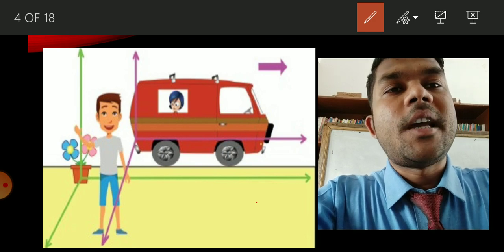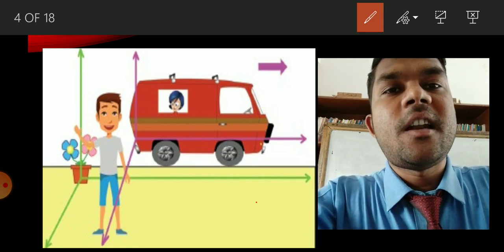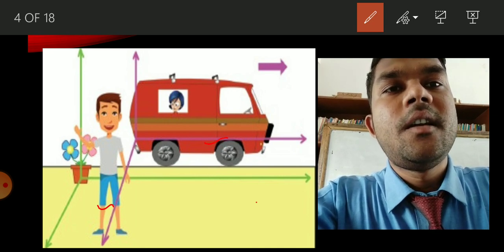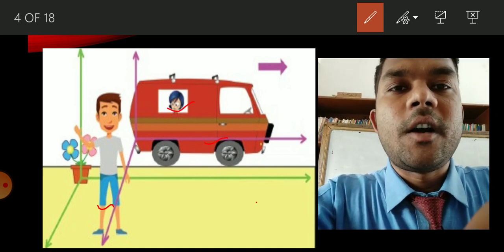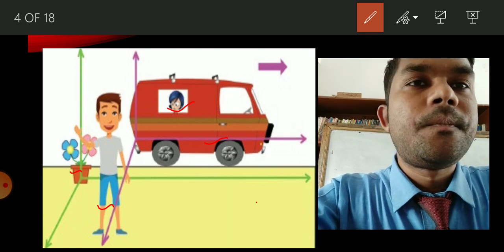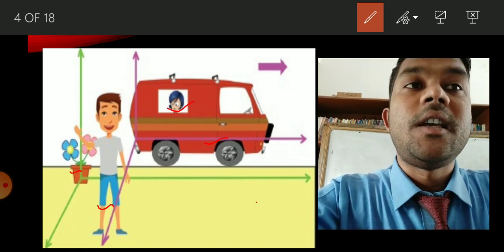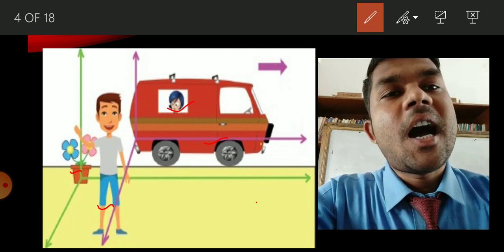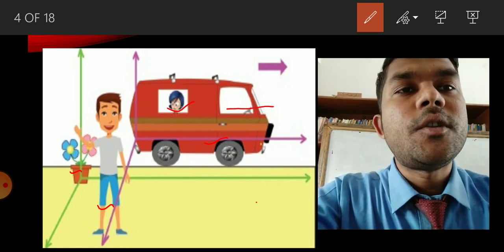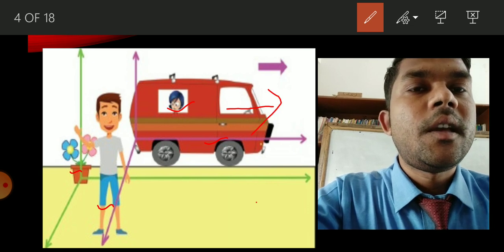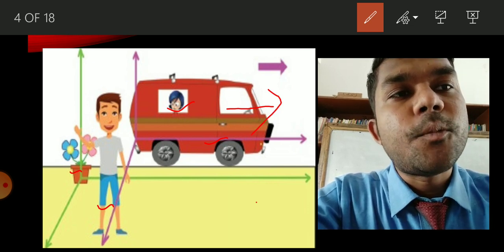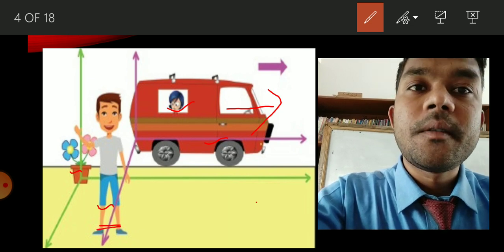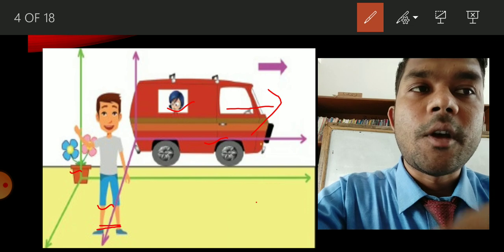So now we can say a different image is there. A boy is there, a car is there, a girl in the car. A flower vessel is there. So there are different things in the figure. Now we can say a car is in the motion. Compared to the reference point, this boy, he is just sitting there. He is not moving. Are you understanding or not?